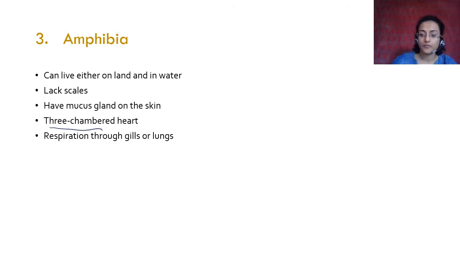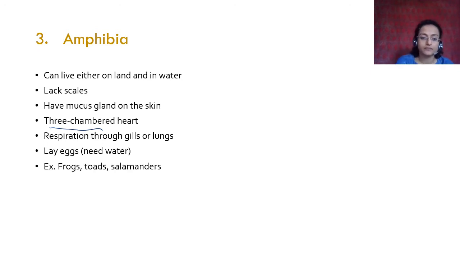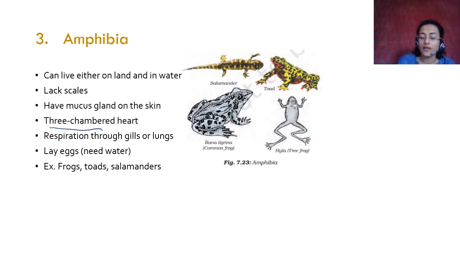The respiration is through gills or lungs. Depends on where they are, if they are in water or on land. They lay eggs, but they need water. Examples: frogs, toads, salamanders, etc. They require water when they are growing because their eggs are very soft. They don't have a hard shell on them, so their eggs are very soft. That is why they need to be laid in water. That is why they are called amphibians and require both land and water for their life cycle.